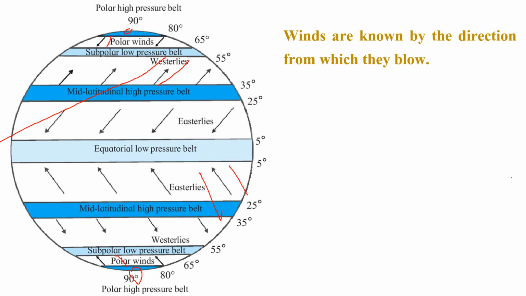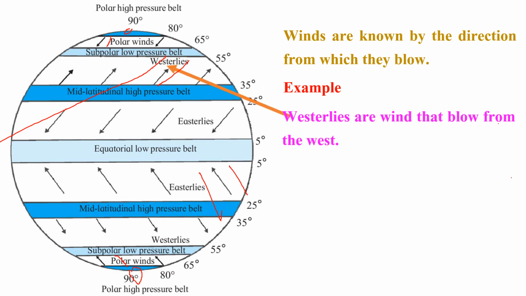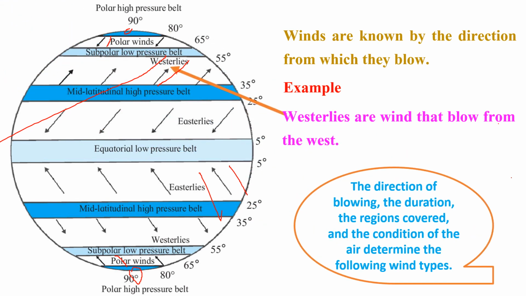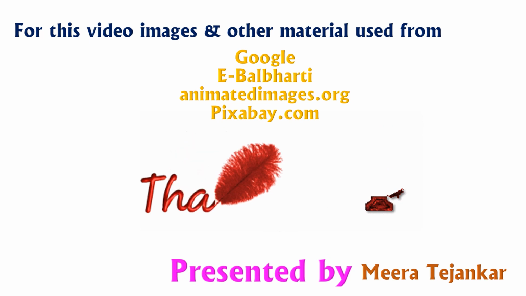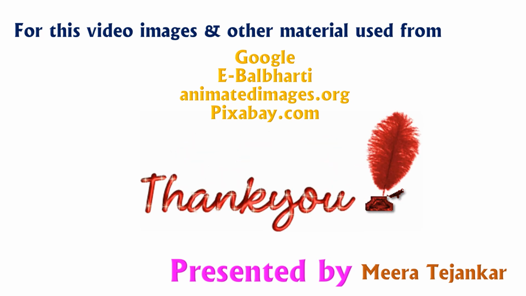For example, westerlies are winds that blow from the west. Then the direction of blowing, the duration of regions covered, and the condition of the air determine the following wind types. The next part of this lesson we will continue in the next video. Thank you.